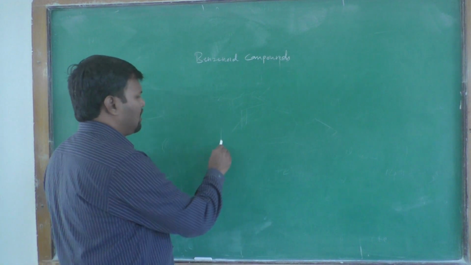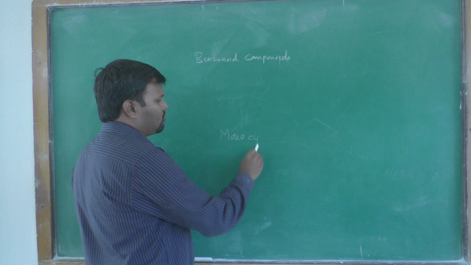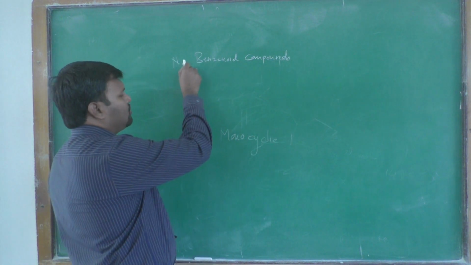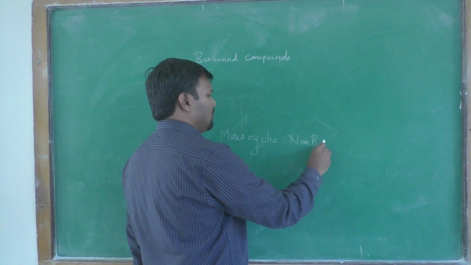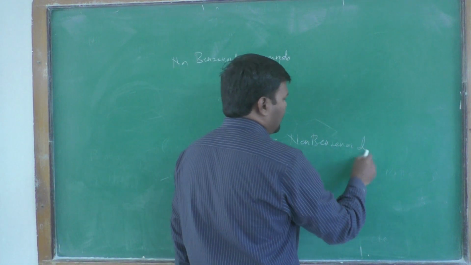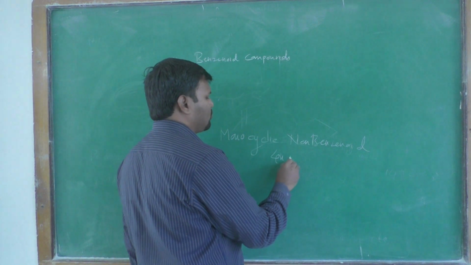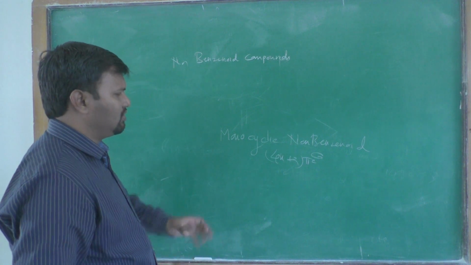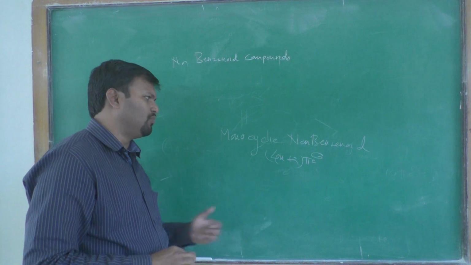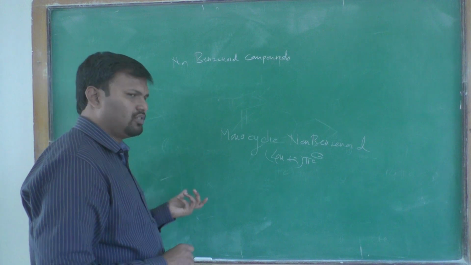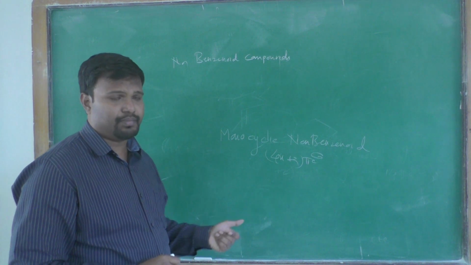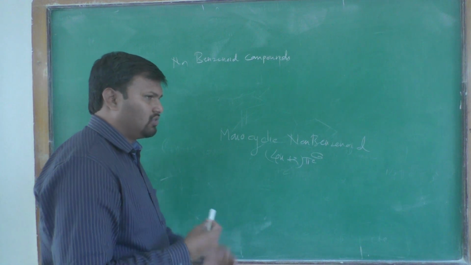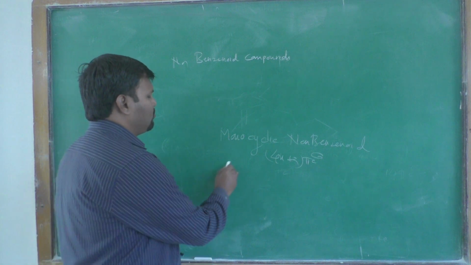If there is a monocyclic non-benzenoid system, you can use Huckel's rule, the 4n plus 2 pi electron system. For polycyclic systems, in some cases it is possible, and by the 4n plus 2 pi rule we can predict its aromaticity. But if in some system it is not possible, then we use Craig's rule.